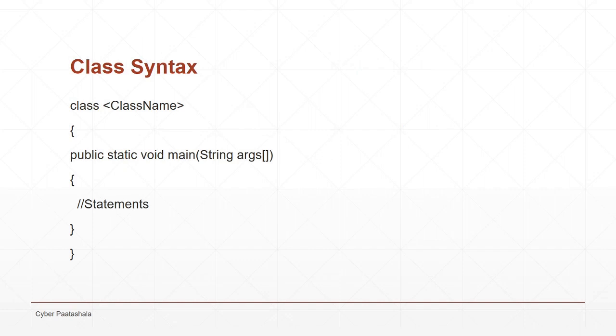Now let us discuss the syntax of a simple class. So class name and open braces, and public static void main with String args as an argument and open brace, and the set of statements, any Java statements, and closing braces for the main method and also the closing braces for the class.